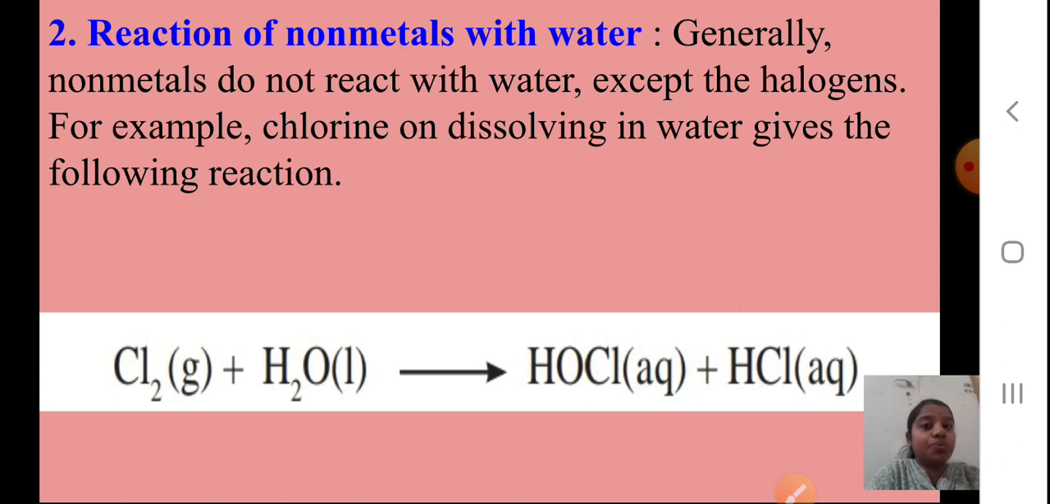We will write Cl2. Then what are we going to get? HOCl, which is aqueous, plus HCl. So chlorine is dissolving in water, and it is giving the formation of this. I hope it is clear to you. The reaction you are going to study.